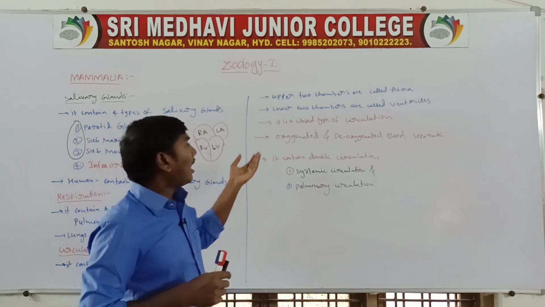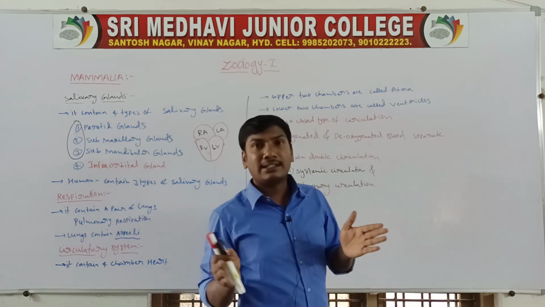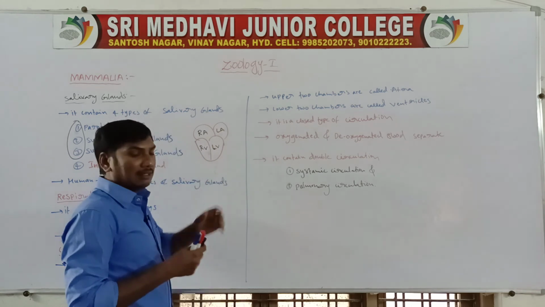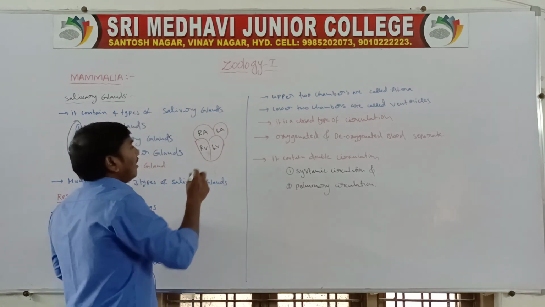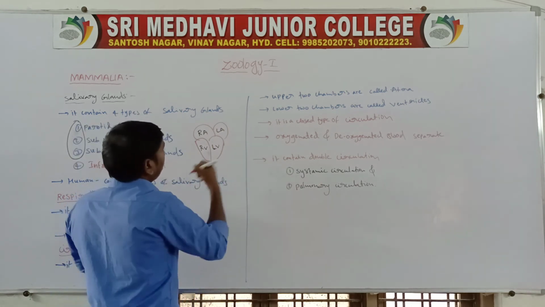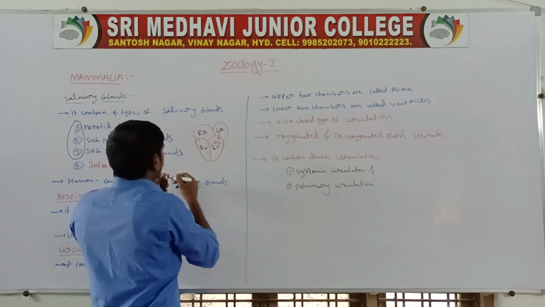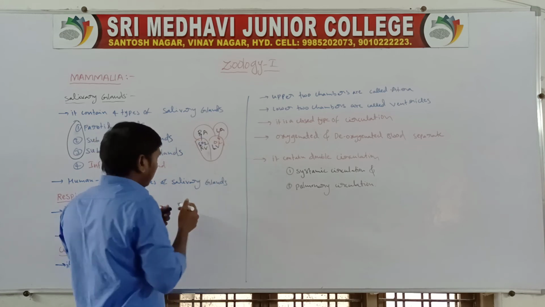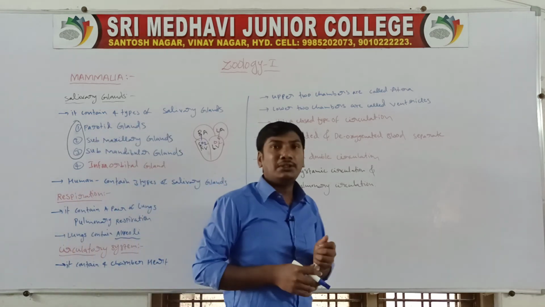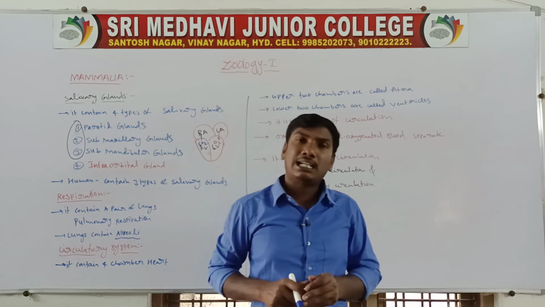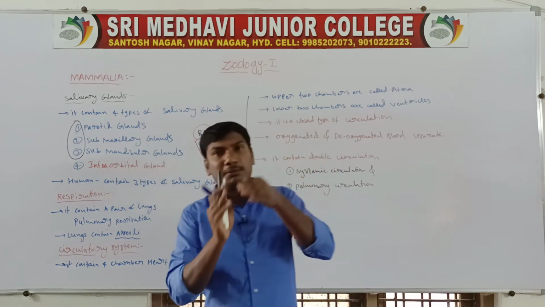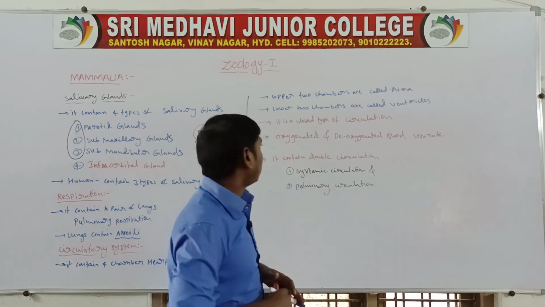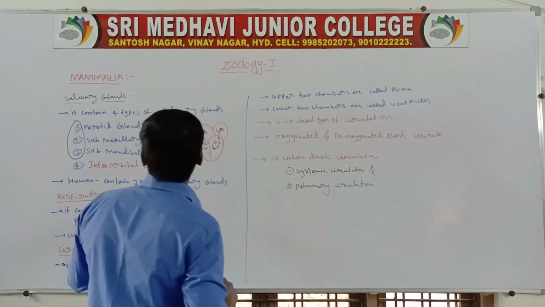Next one, the oxygenated and deoxygenated bloods are separated. The left side has only oxygenated blood. The right side has deoxygenated blood. Next one, it contains a double circulation. The mammals' circulatory system is a double circulation, meaning pulmonary circulation and systemic circulation. So that is the circulatory system in mammals.